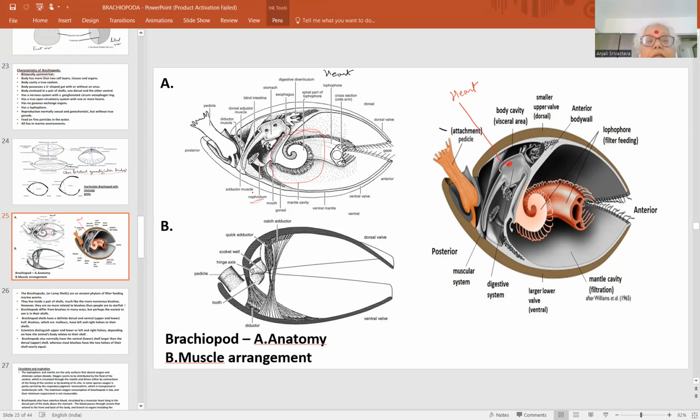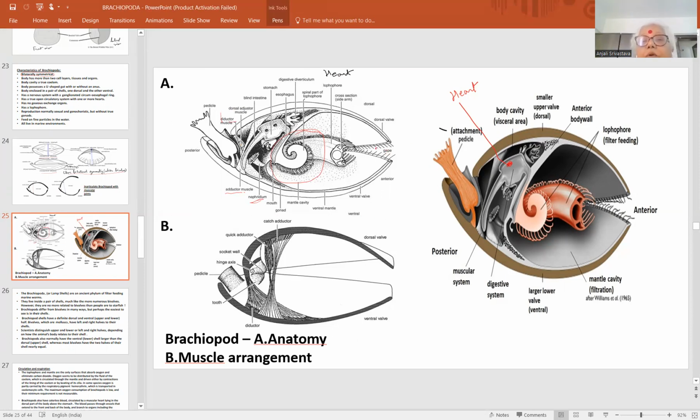This is the nephridium, that is the excretory organ. These are the muscles, adductor and diductor. This is adductor muscle, this is adductor muscle, this is diductor muscle. Three types of musculature are there. The diductor muscle opens, the adductor muscle closes, and the adjustor muscle maintains the equilibrium condition. Then this is the digestive diverticulum. They act as the digestive gland. So this is a diagrammatic representation of the internal anatomy.